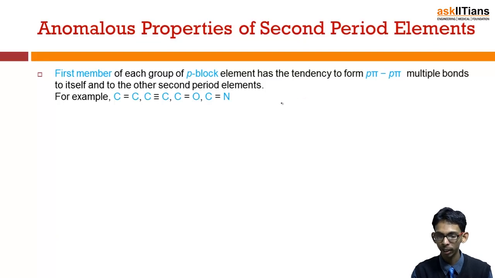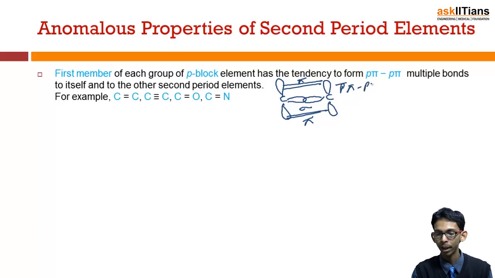There are two types of bonding we know very well between atoms, let's say carbon. The first is formed by head-on overlap, which is called sigma, and the p orbitals, which are perpendicular to the plane of the bond, also overlap to form a pi bond, and the pi bond which is formed by overlapping of p orbitals is called a p-pi multiple bond.